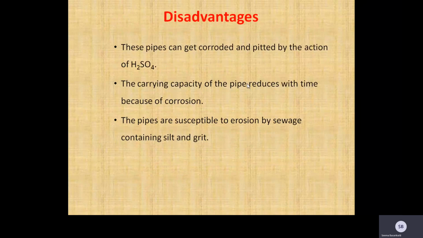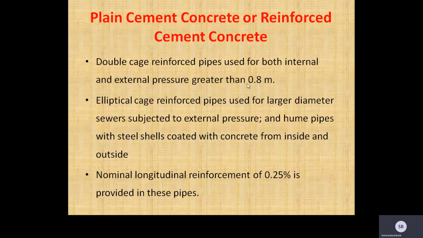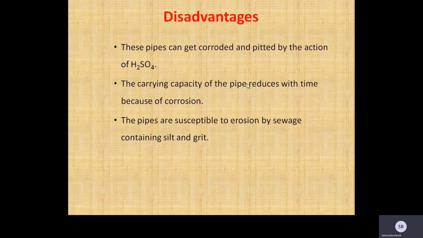The disadvantages of cement sewers are that these pipes can get corroded and pitted by the action of H2SO4. The carrying capacity of the pipe reduces with time because of corrosion. The pipes are susceptible to erosion by sewage containing silt and grit. So these are the advantages and disadvantages of plain cement concrete or reinforced cement concrete.